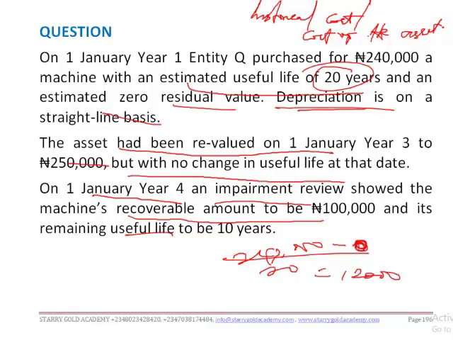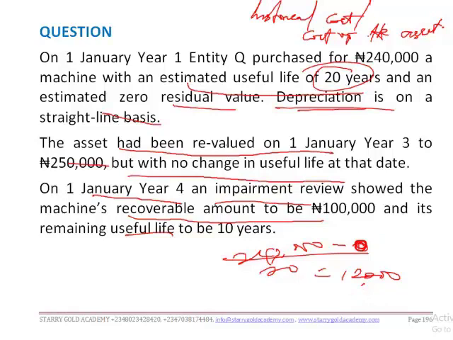Taking note that the asset has no residual value, that's why we have it here straight. That didn't mean it has a residual value of say 40,000. It should have been 200,000 after taking out the 40,000 for residual value, divided by 20, of which we arrive at 10,000 naira as the depreciation chargeable for each year.